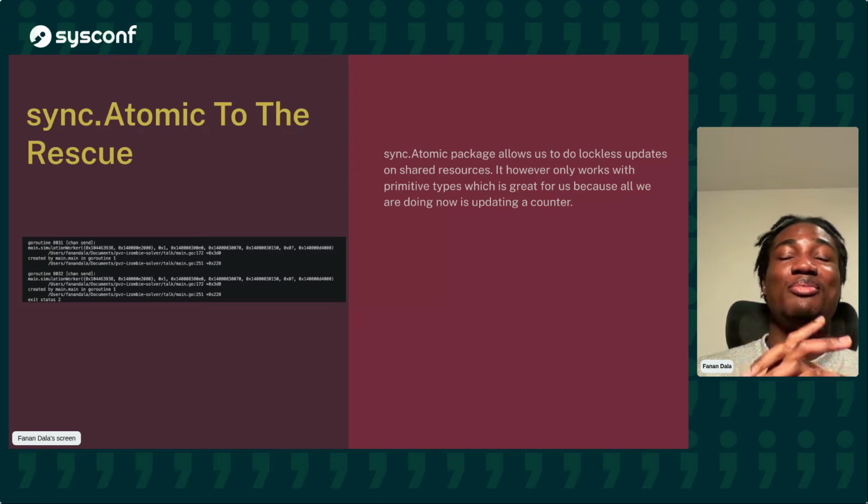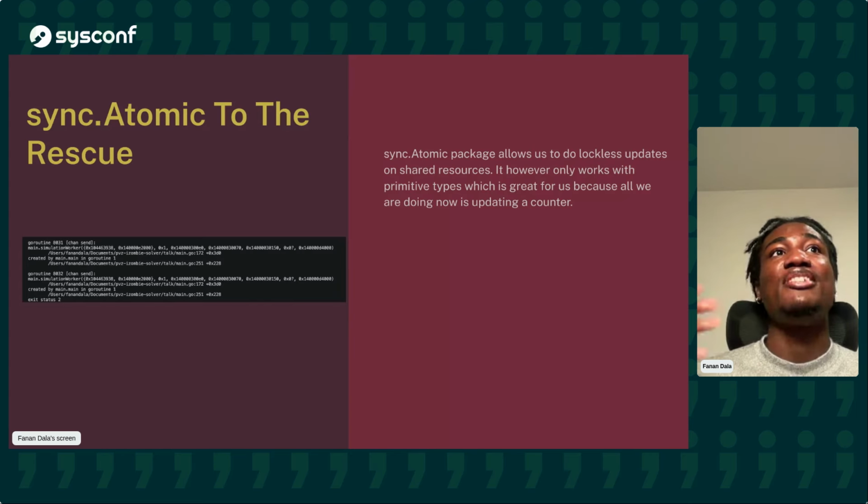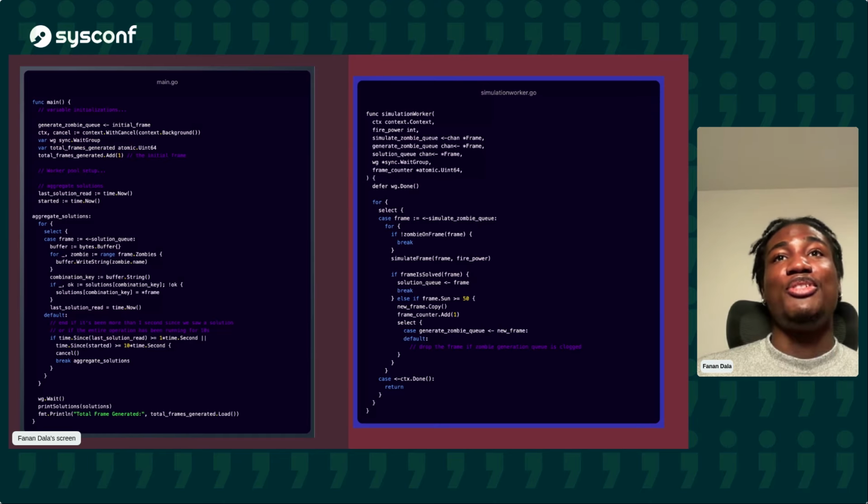The reason is just that there are so many frames being generated at once. To solve that, I had to leverage a package called Atomic. Atomic allows us to do lockless updates on shared resources. The only drawback is that it only works on primitive types. This is great for us because all we're doing is counting. That helped me solve this problem, and I was then able to count the frames.